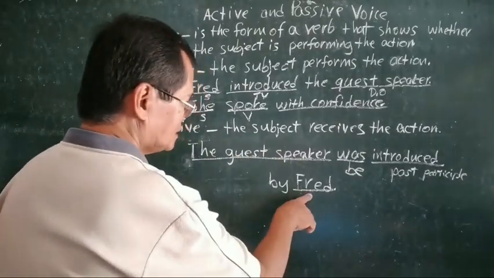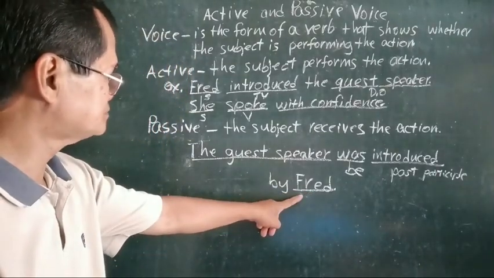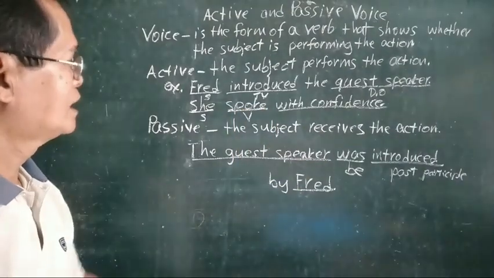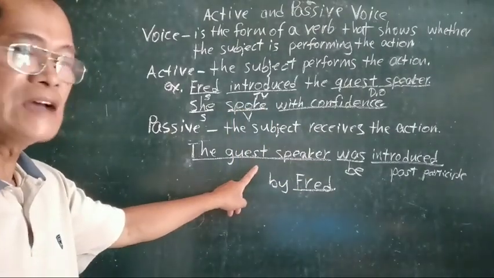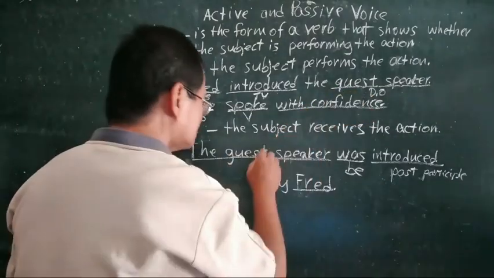But here, in this case, the sentence is reversed. The one in front is the object. This is our object. What kind of object? That is a direct object.